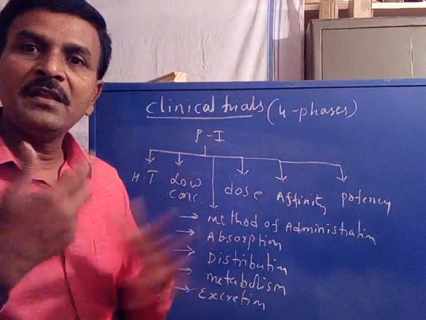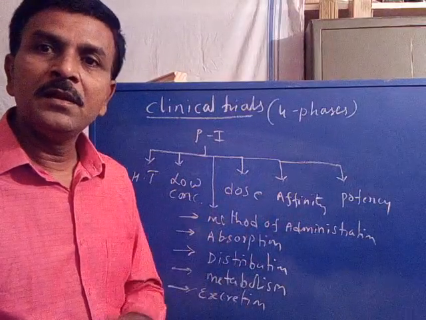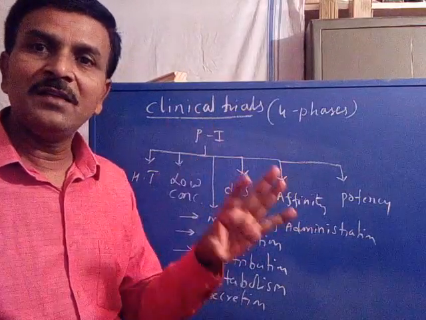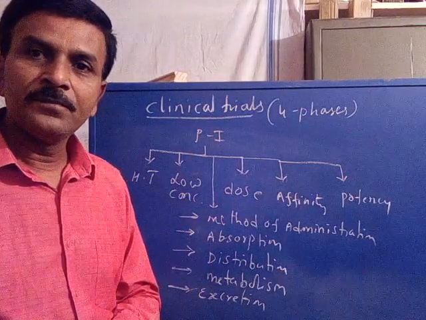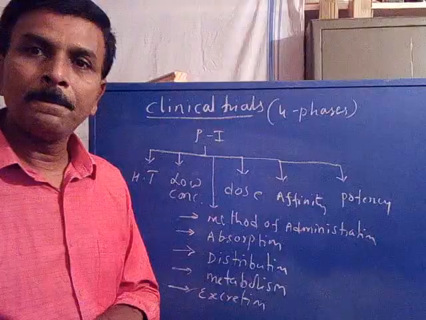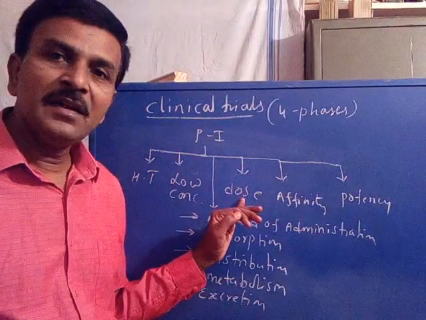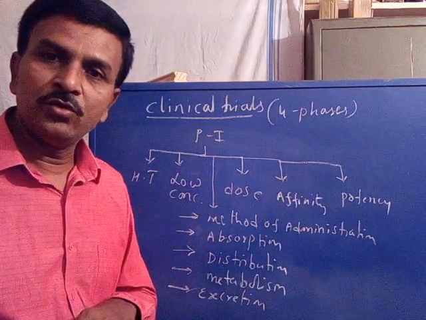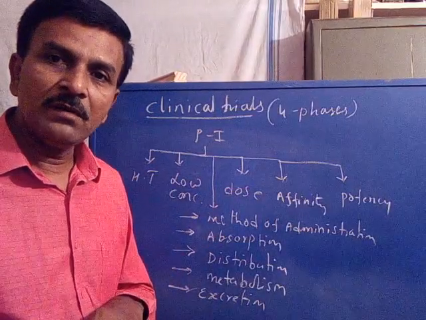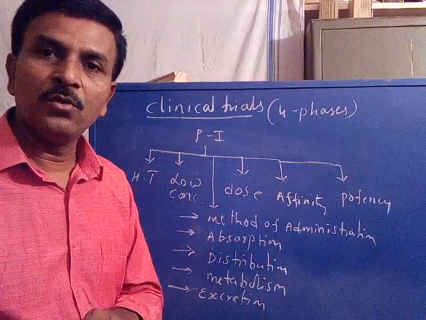To evaluate the pharmacokinetic action, that is all this information, the drug was studied or tested in healthy volunteers. Is it clear? After this study, it gives some information about to what extent the drug is applied to the patient, that is the dose, and by what method it is suitable to apply.